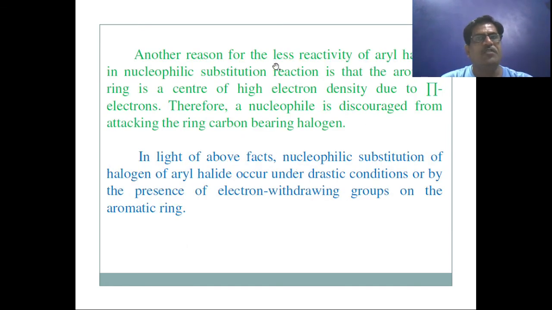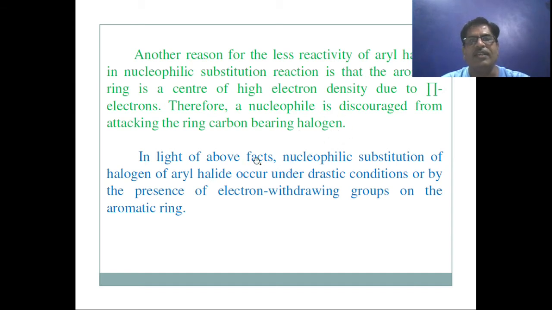Another reason for the lower reactivity of aryl halides in nucleophilic substitution reactions is that the aromatic ring is a center of high electron density due to pi electrons. Therefore, a nucleophile is discouraged from attacking the ring carbon bearing the halogen.